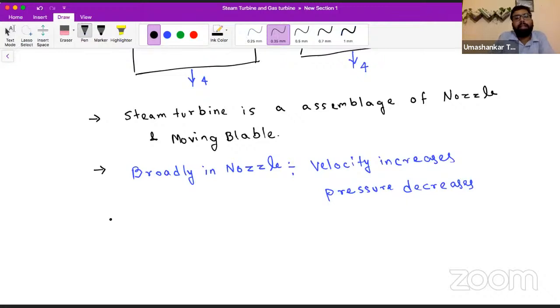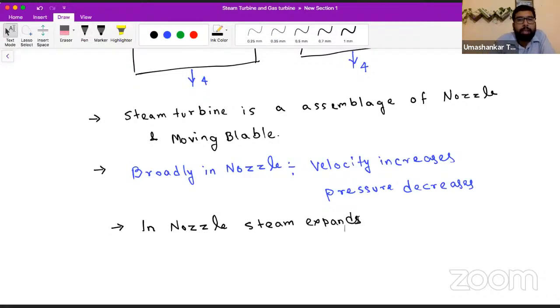So here in the steam turbine, what is broadly happening in the nozzle? Steam expands, and you know expansion means pressure decreases. Expansion means pressure will be reduced.